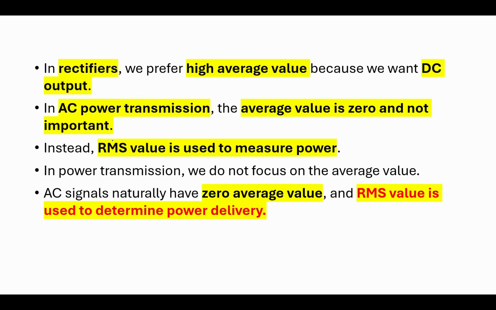In AC power transmission, the average value is zero and not that important. What is important is the RMS value, which is used to measure the power. As far as power transmission is concerned, the important value is the RMS value, which is used to determine the power delivery.